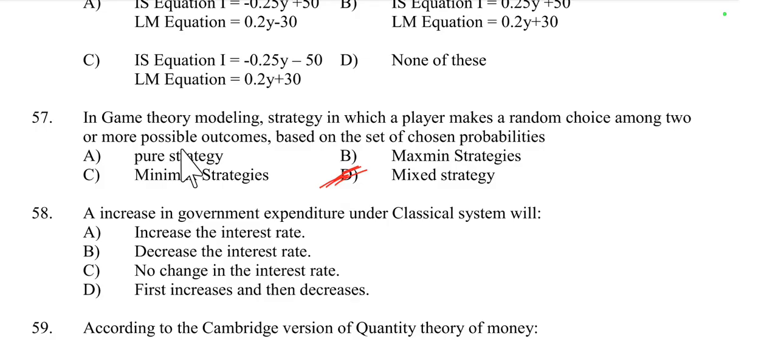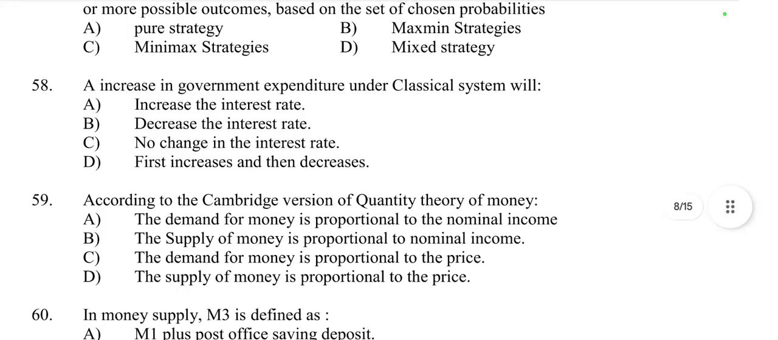The opposite of mixed strategy is pure strategy, where a player consistently chooses a single strategy. In pure strategy the player chooses a single strategy, but mixed strategy involves a player making random choices among two or more possible strategies. So it is called a mixed strategy. Then question number 58. An increase in government expenditure under the classical system.